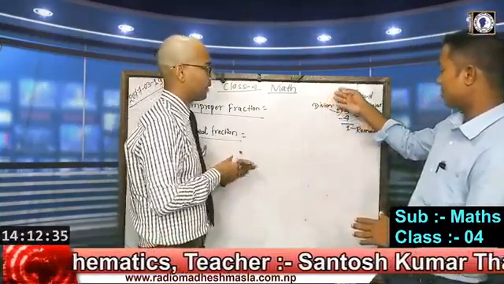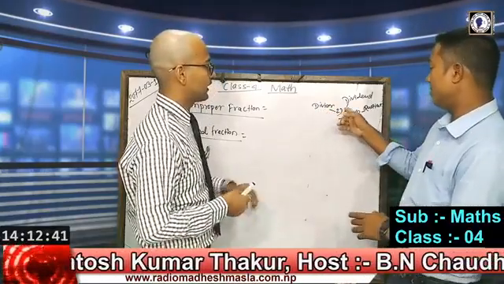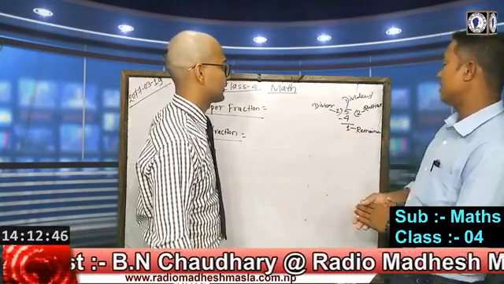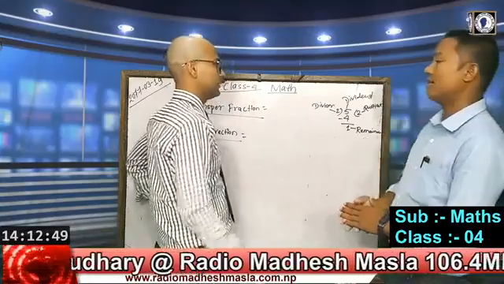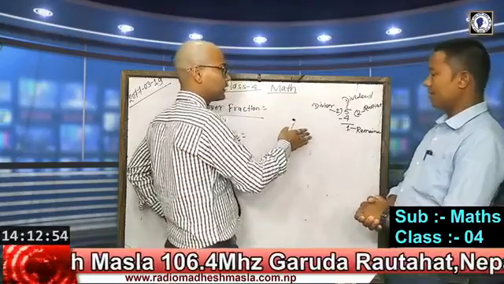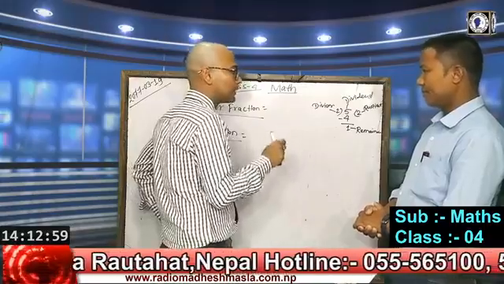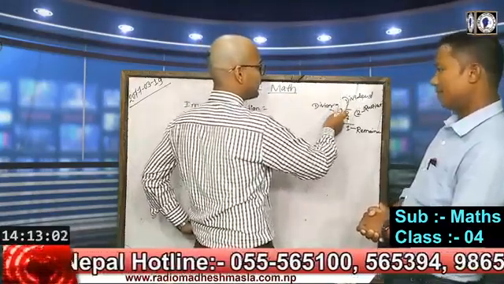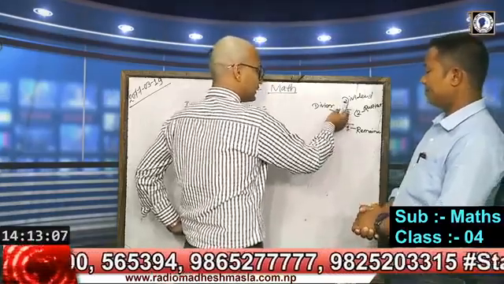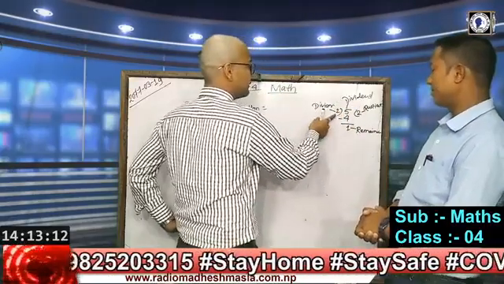Mr. Santosh Thakur, sir, please describe one more time for my FM listeners. If we are dividing 5 by 2, the divisor, dividend, quotient and remainder are written here. The number which is divided by another number is known as the dividend. In our division, 2 divides 5, so 5 is the dividend, because 5 is being divided by 2.